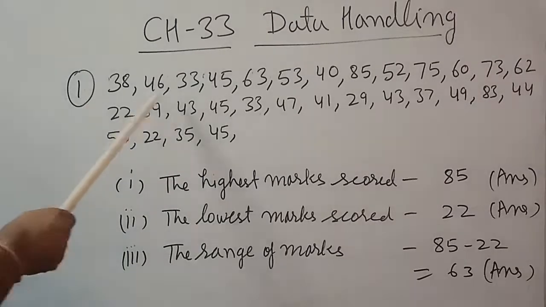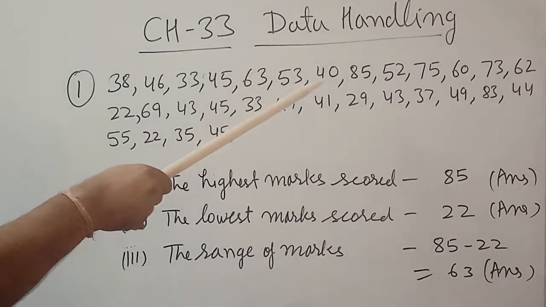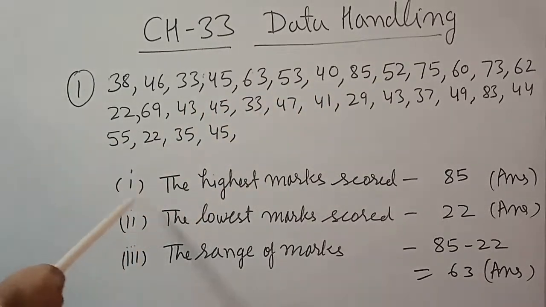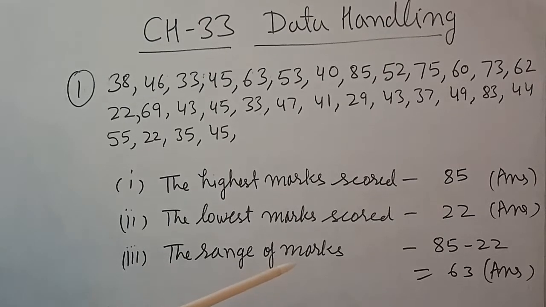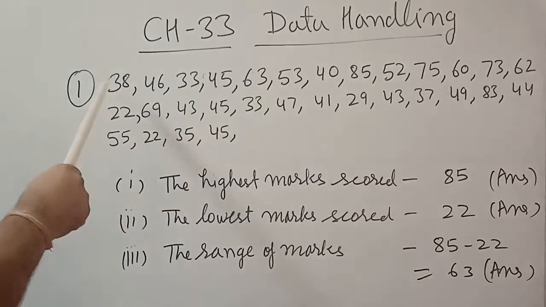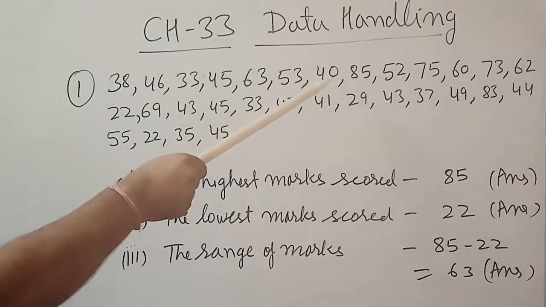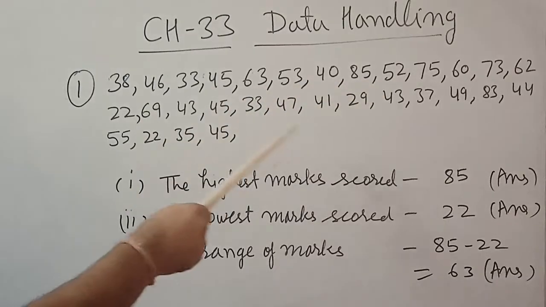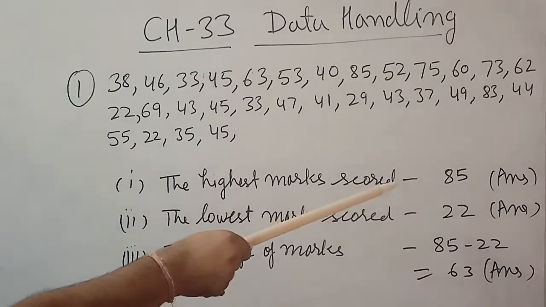You can see 38, 46, 33, 45, 63, 57, 53, 40, 85 and so on. And we have to find the highest marks scored, the lowest marks scored, and the range of marks. So first find the highest marks. When you see, there is no number that is more than 85. So the highest marks scored is 85.